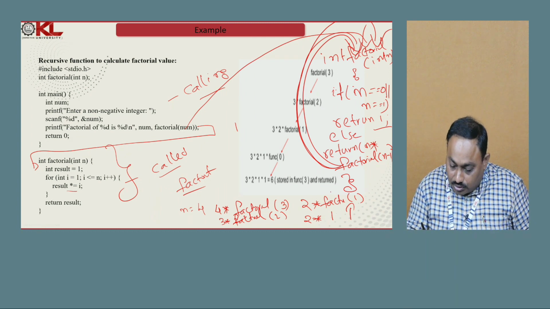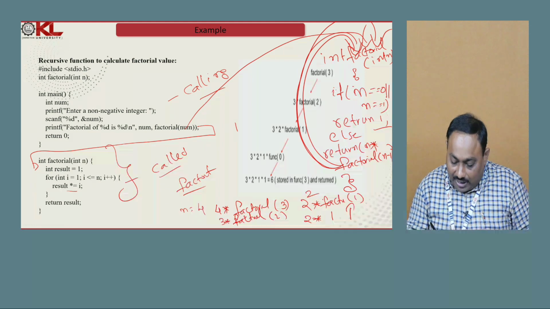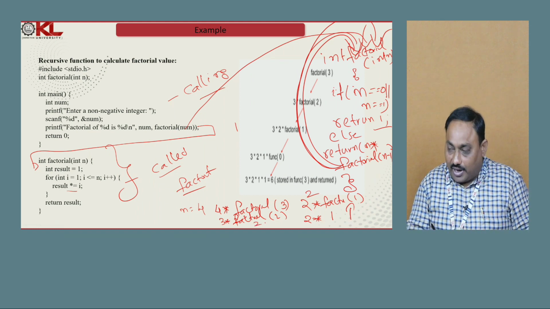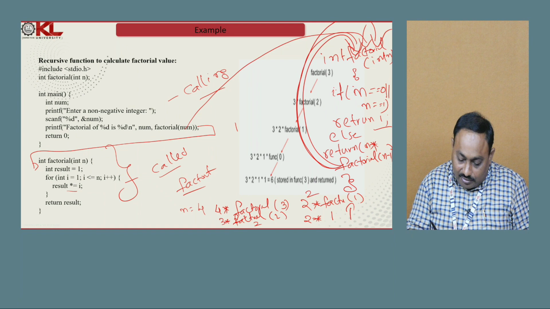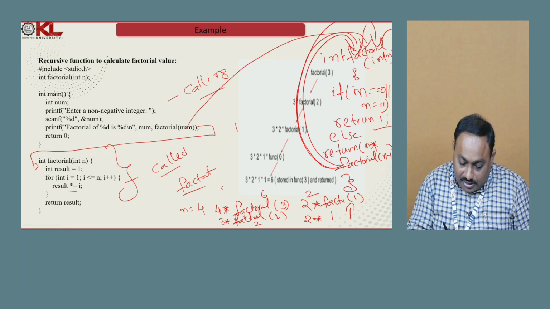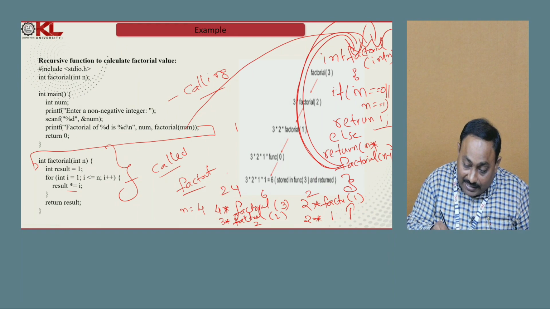2 into 1, 2. Now the factorial of 1 is 1. So 2 it is. Now the factorial of 2 is 2. 3 into factorial of 2. Now the factorial of 3 is 6. 4 into 6, 24. Like that we do the backtracking operation.